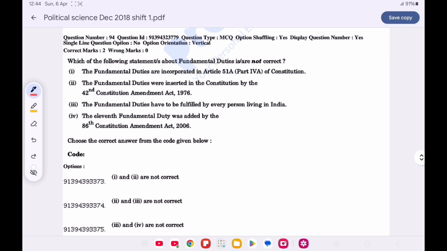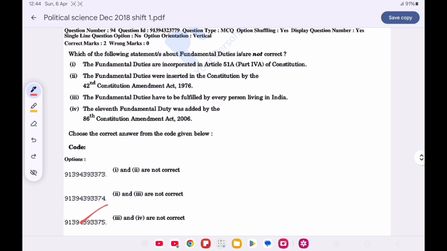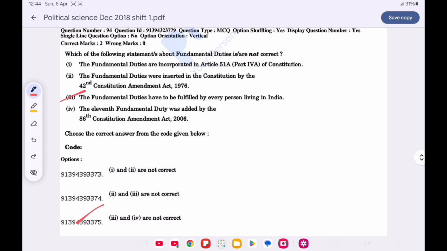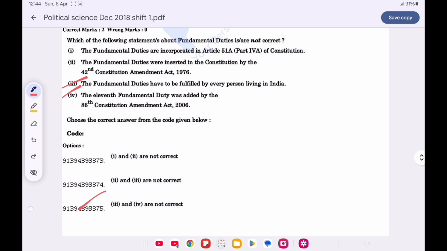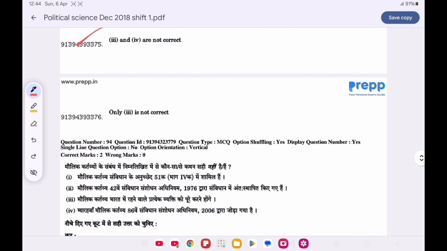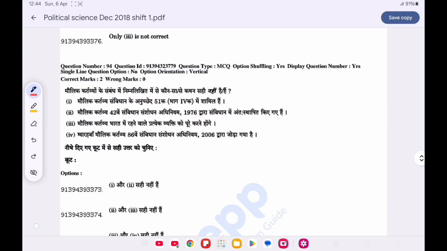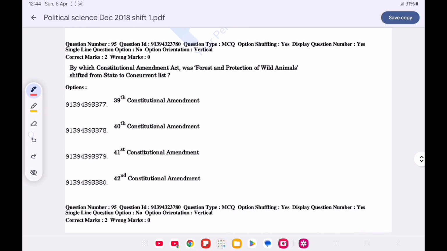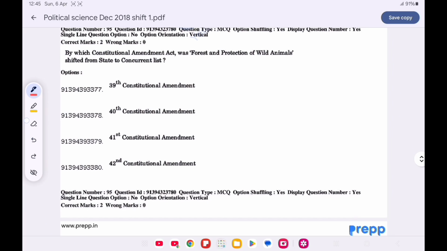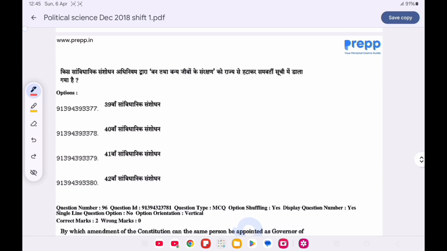Option C is correct, that is 3 and 4. The fundamental duties have to be fulfilled by every person living in India, and the 11th fundamental duty was added by 86th Constitutional Amendment of 2006. Now move on to next question. Question number 95. By which Constitutional Amendment Act was forest and protection of wildlife animals shifted from state to concurrent list? Option D is correct, 42nd Constitutional Amendment Act.